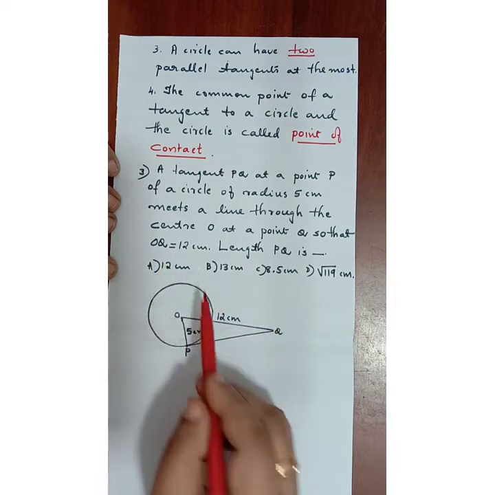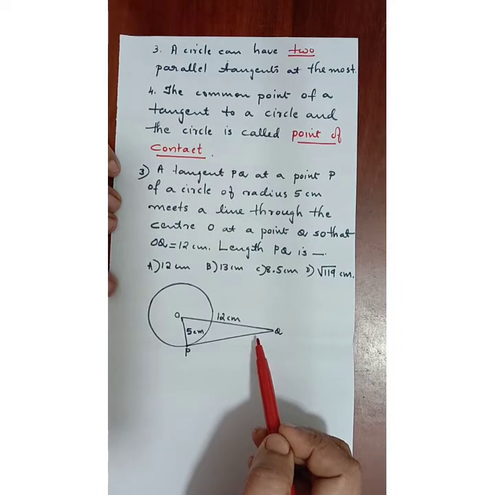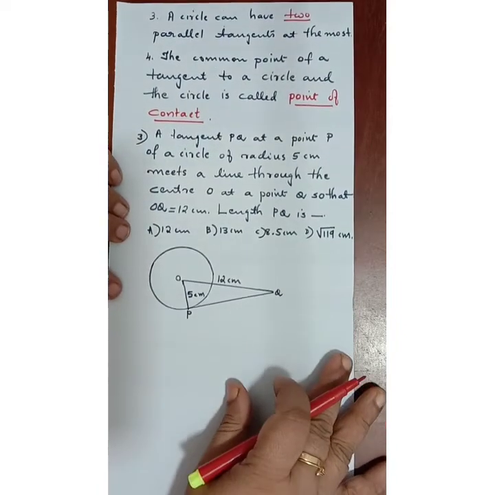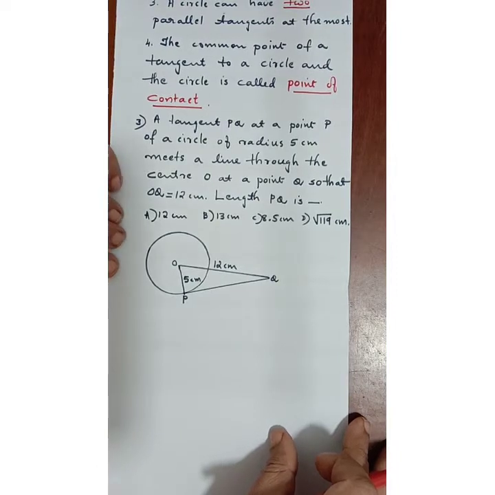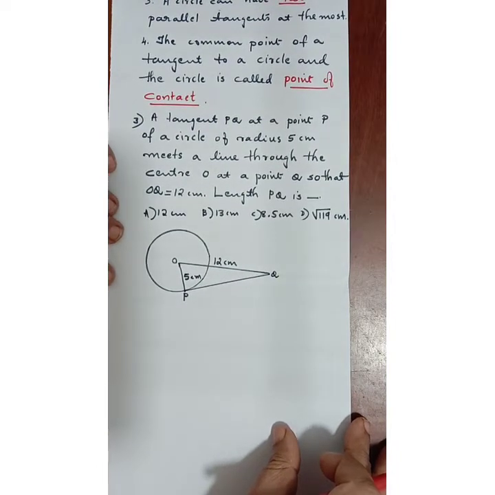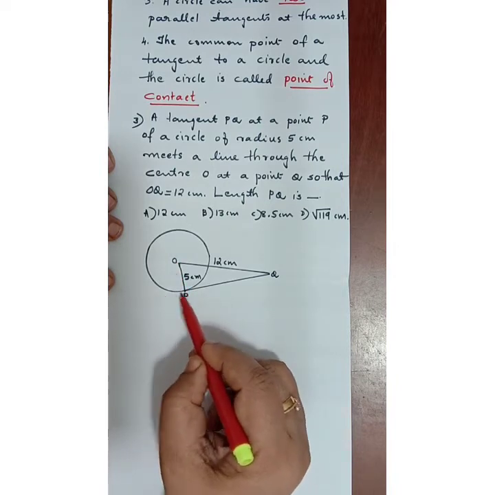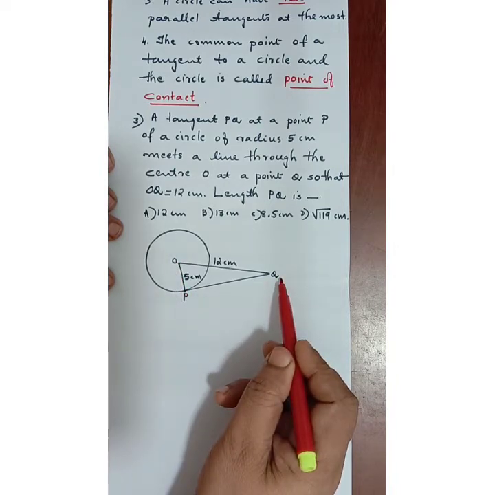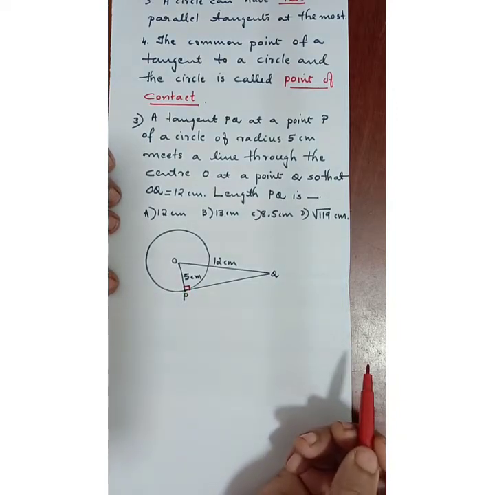Whereas OQ is equal to 12 cm, we have to find out length PQ. So already you have learned the theorem. What is the first theorem? Radius is always perpendicular to the tangent at the point of contact. That means OP is perpendicular to the tangent PQ at the point P. So here we have to mark angle 90 degree.